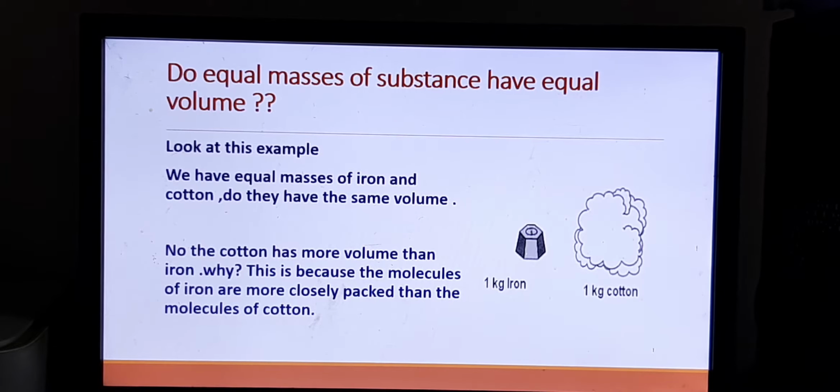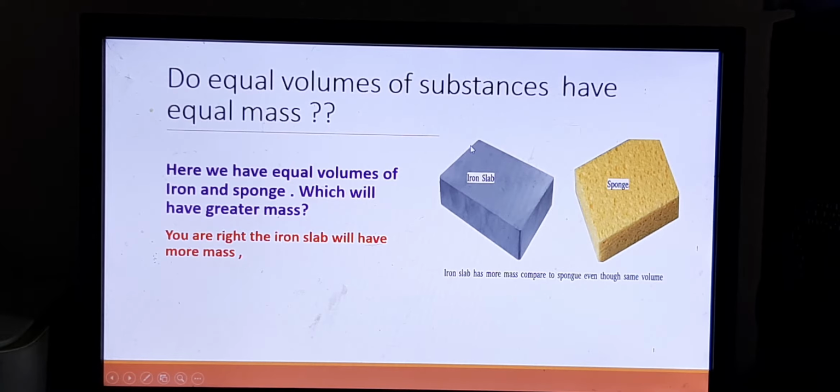Now tell me which will have greater mass? If you are going to weigh it on a balance, which one will have more mass? So we know that the iron slab will have more mass. Okay, so even though the volume is same, iron has more mass. Why? Because in iron, in this much given space, more molecules are packed than in the sponge. In sponge, the molecules are a little away from each other.